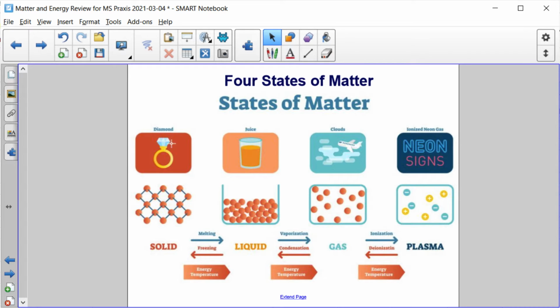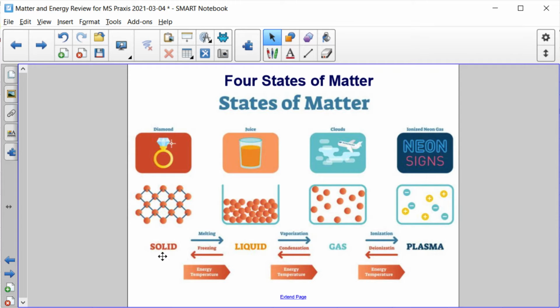A brief discussion on the four states of matter, and an image is shown to demonstrate what they are. So we have solid, like the solid diamond here, where we can see the atoms arranged in this solid lattice structure. Liquid, like this juice, where the atoms can slip and slide around. Gases, like the air here that the plane is flying through in the clouds, where those atoms spread out. And plasma, like the ionized neon gas that makes up these neon signs.